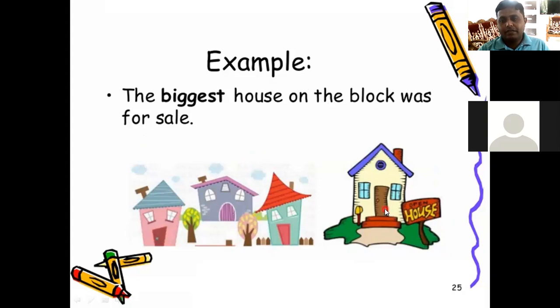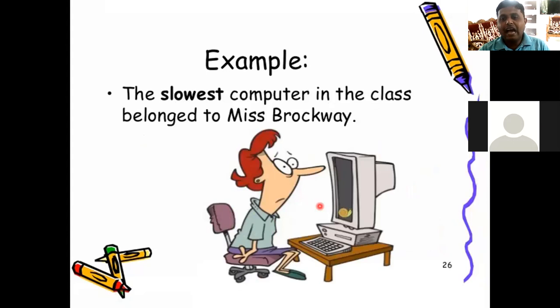Biggest house. It means that there are some houses in the row, and in that row, this house is the biggest, right? Okay. So the biggest house, superlative, super than others. That's the thing. The slowest computer in the class belonged to Miss Brockway. So there must be more than two computers in the class, and out of three or more computers, the slowest computer is possessed by this lady, right? Slowest, slow, slower, slowest. That's the superlative form.